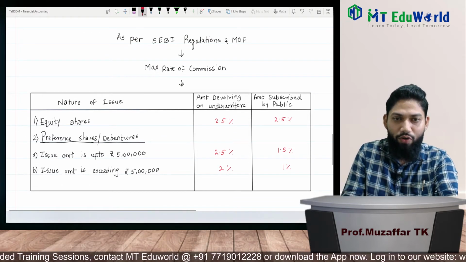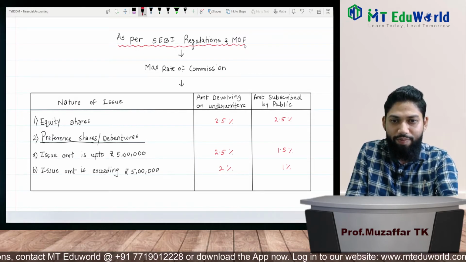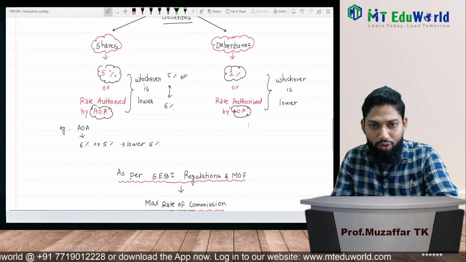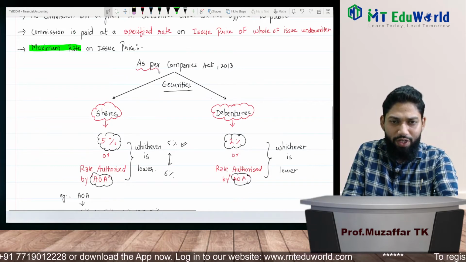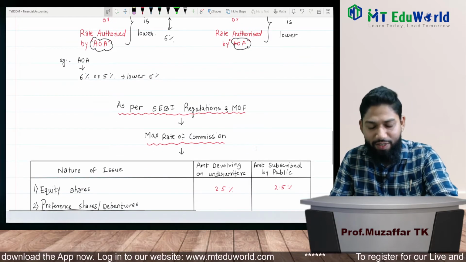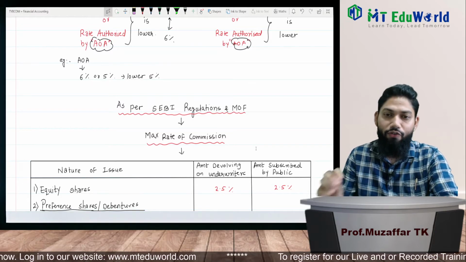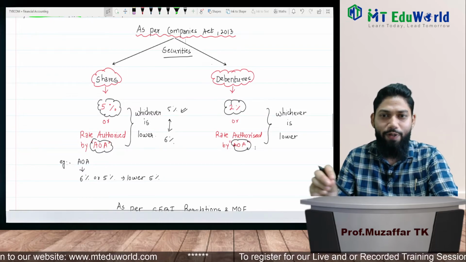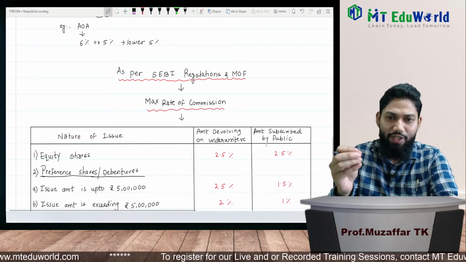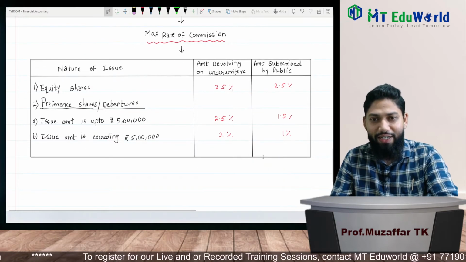So as per SEBI regulations and Ministry of Finance, the maximum rate of commission is different. Now see, there are two rates as per Companies Act 2013, and rates are also given as per SEBI regulations and Ministry of Finance. So which rates to be taken into consideration? If the question says the rate is as per Companies Act, we will take those rates. If the question says the rates are as per SEBI regulation, we will take those. But if the question is silent, then we will take the rate which is lower.